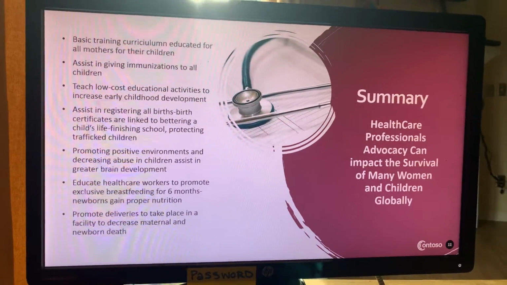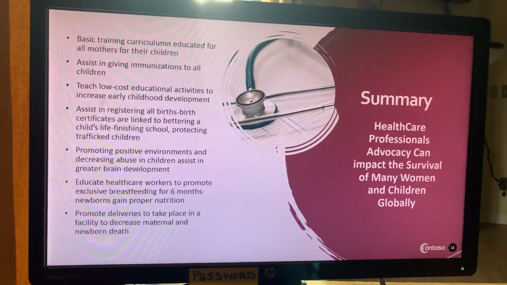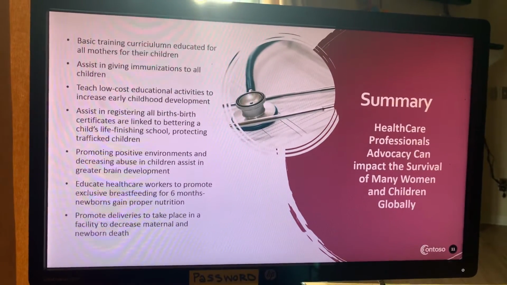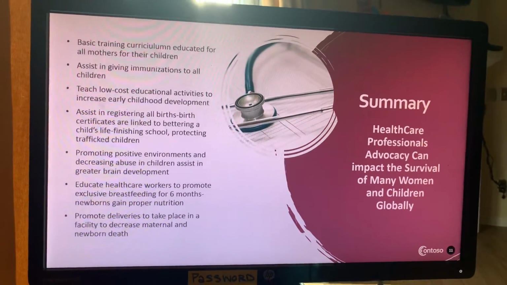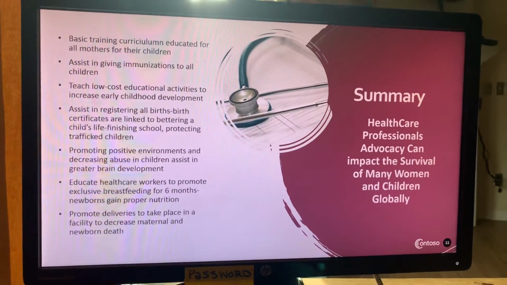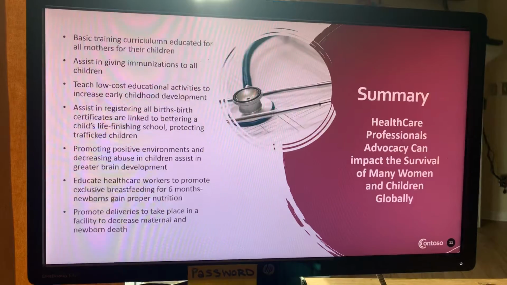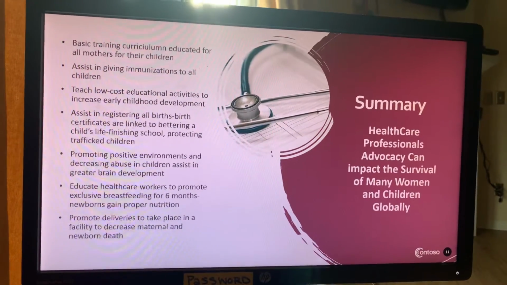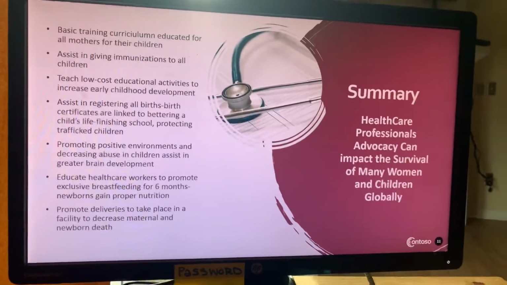Educating healthcare workers, teaching them the importance of not just formula feeding, but that mothers need to breastfeed their children for 6 months. This promotes proper nutrition for newborns to gain weight, as well as brain development. As well as we need to promote, as we had mentioned, the deliveries to take place in a facility. This helps monumentally in decreasing maternal and newborn death.